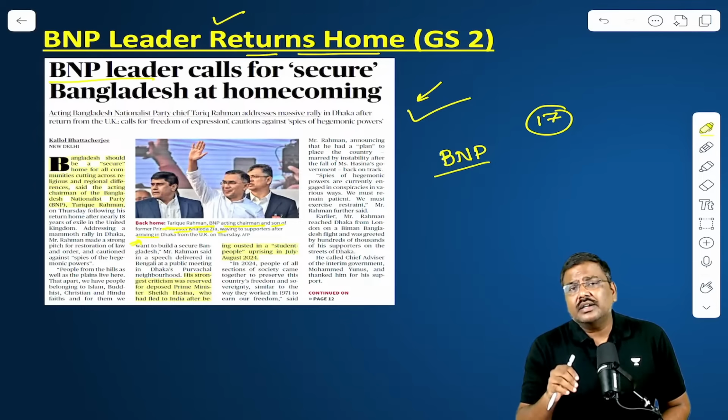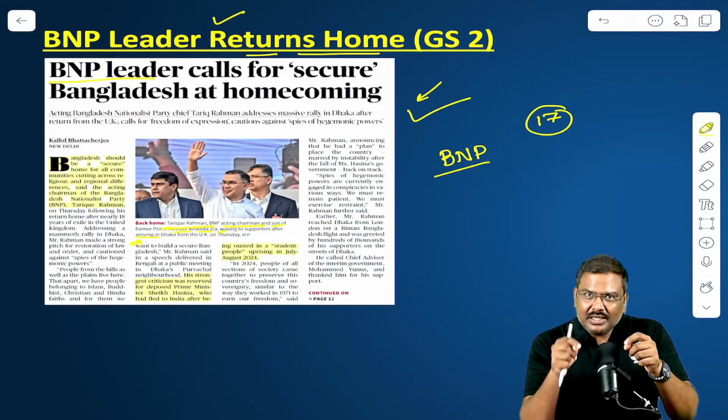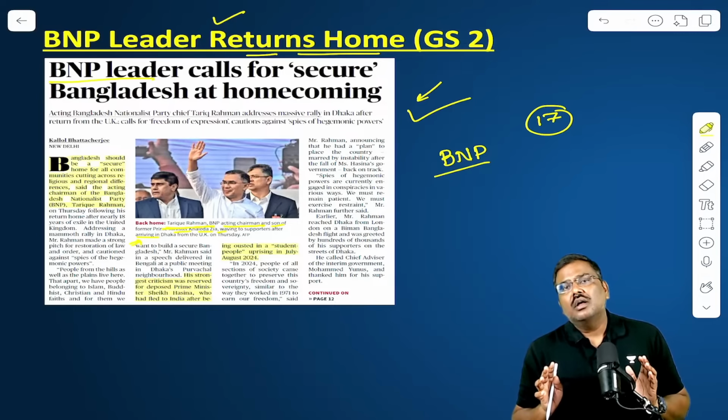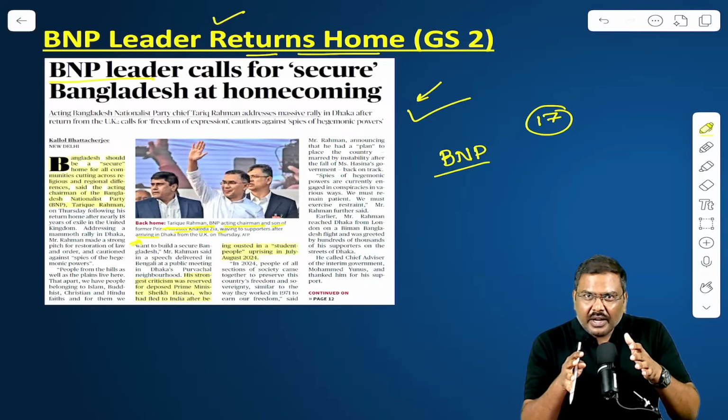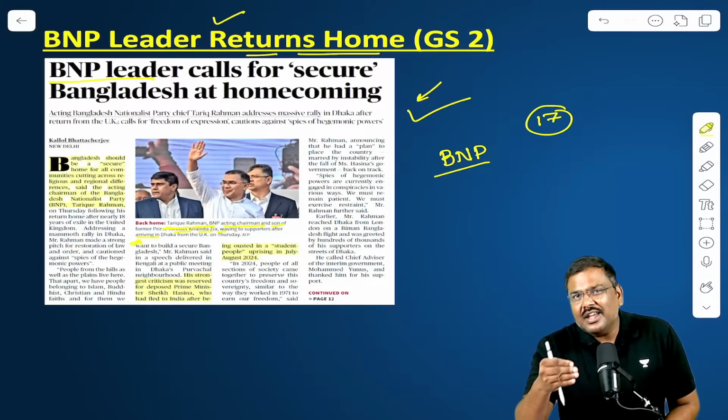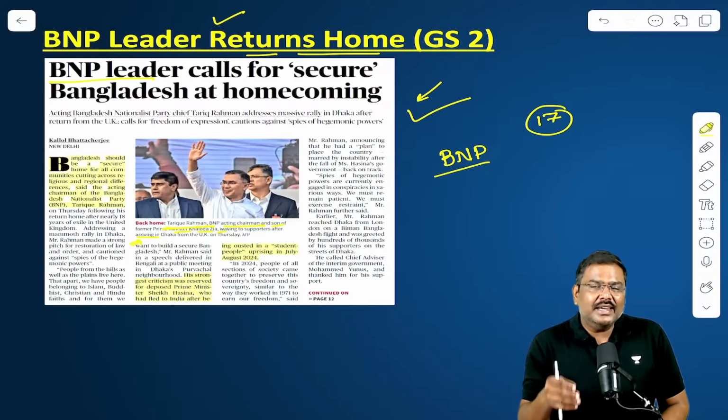elections to be conducted in the month of February in Bangladesh, it is almost certain that this particular person is going to be the next prime minister. The government of India basically now says it is expecting that the relations between both of the countries will become better, will improve. Reason is twofold.